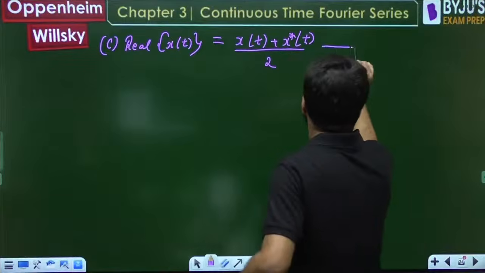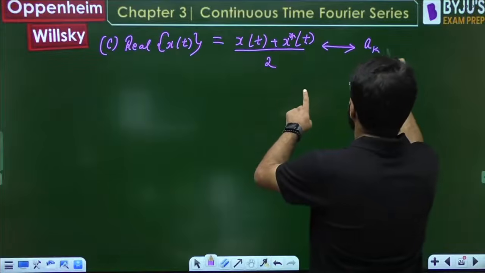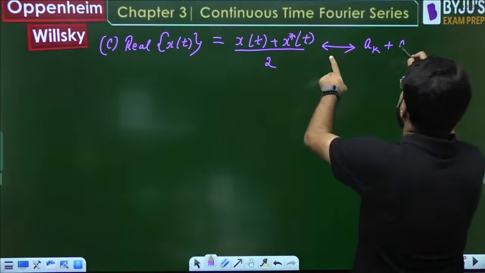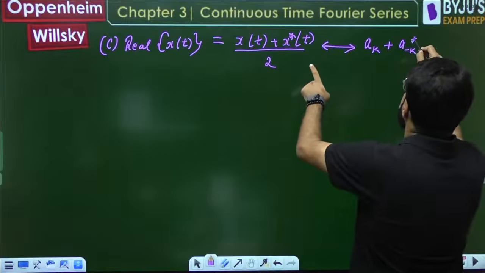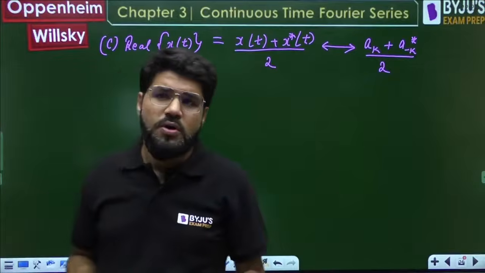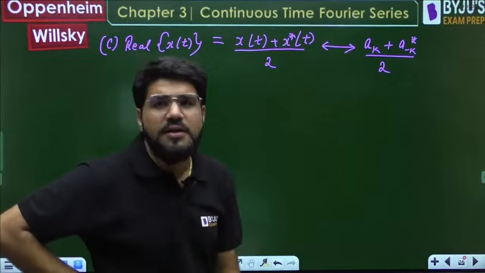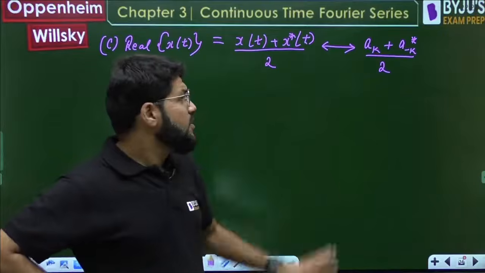So what are the Fourier series coefficients now? xt has the Fourier series coefficients ak, and x conjugate t has the Fourier series coefficient a conjugate minus k, that is a minus k star, then divide by 2. Some fundamental results you should know directly. So this is the answer.